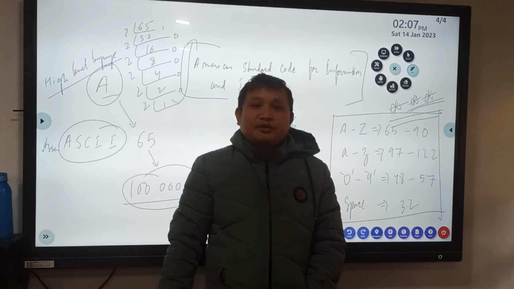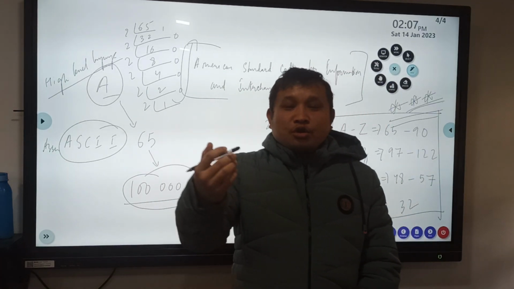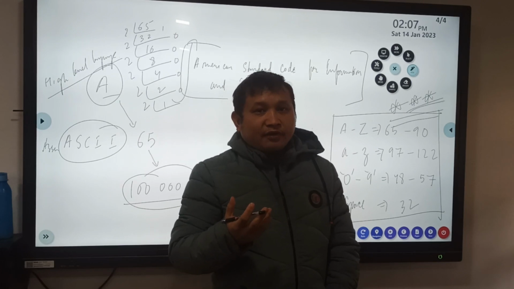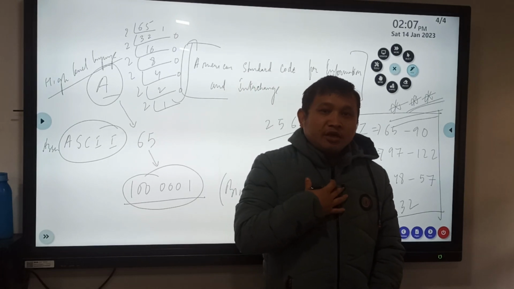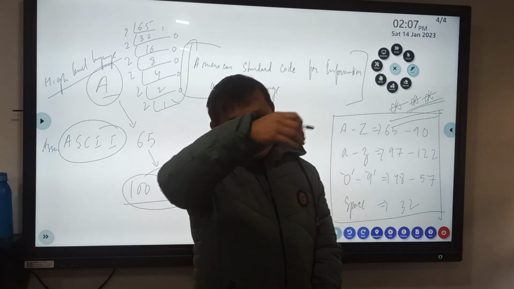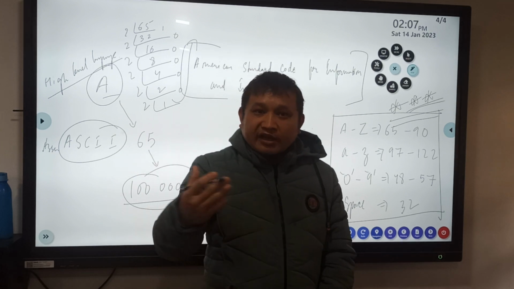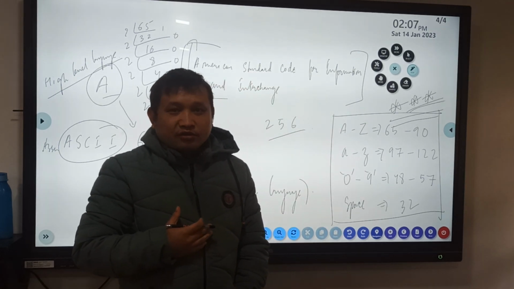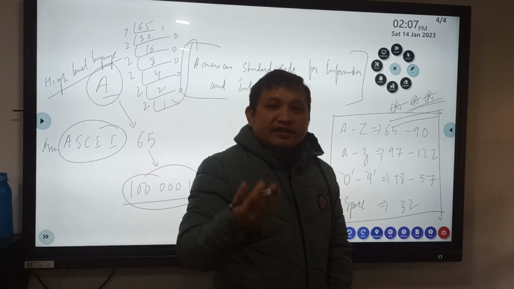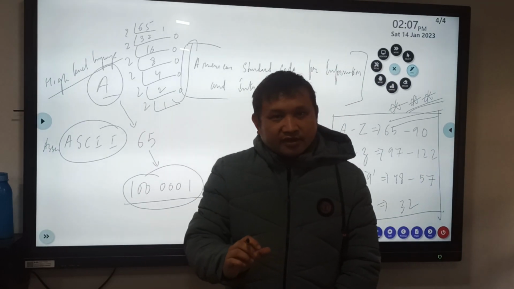Whatever we type in the computer has to be converted into binary form, because the computer understands only binary and we understand only human language. So some kind of translator is required so that we can interact with computers. Translators are used to convert from one language to another language.